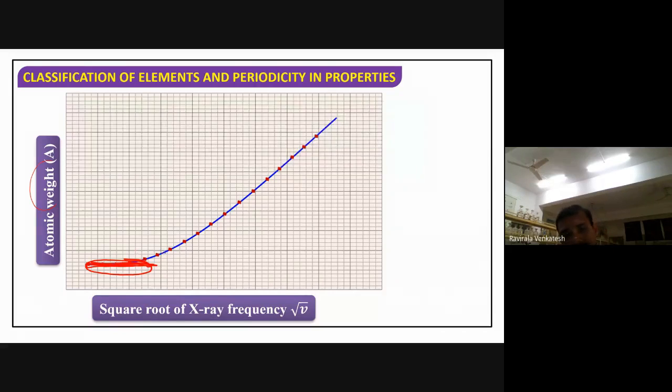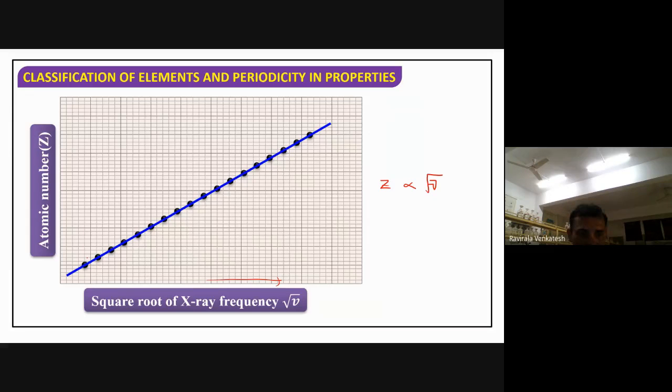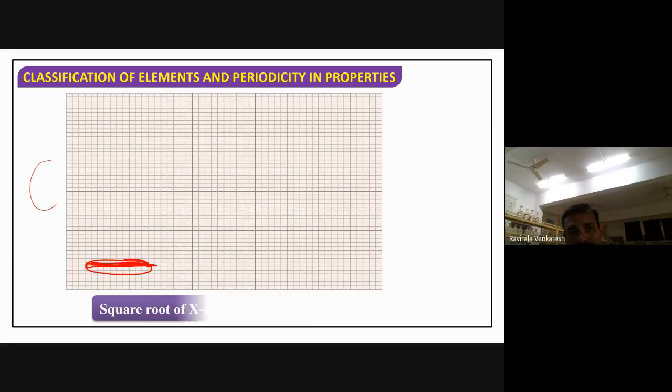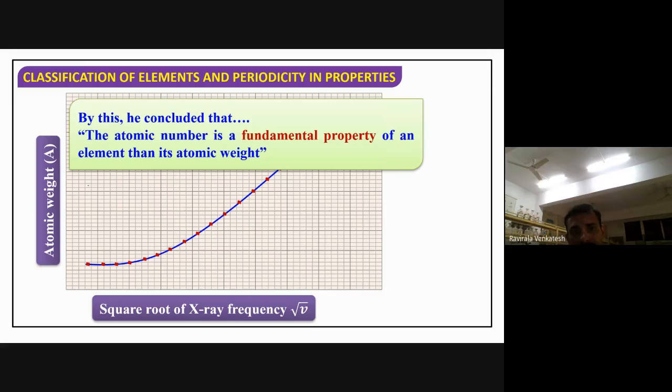But in the previous case, with respect to frequency, the numbers are changing here. So that is the reason. In place of atomic weight, it is best to take atomic number. The atomic number is the fundamental property. So based upon this, whatever the limitations of the Mendeleev periodic table, now they are rectified.